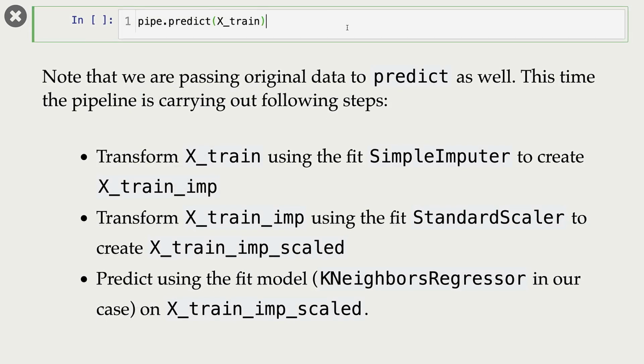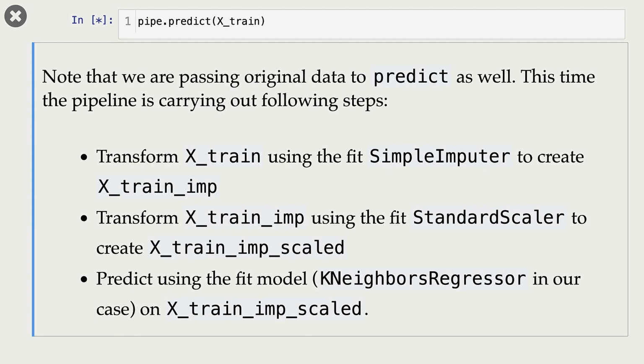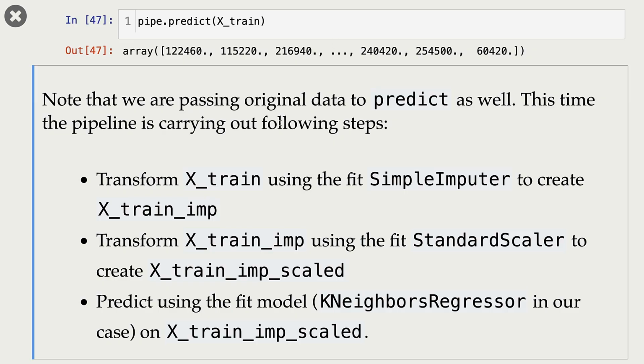What happens when we call predict? Now again, notice that I'm passing xtrain here, our original xtrain, and not our pre-processed xtrain. When we call predict, a series of transformations are applied on this xtrain.